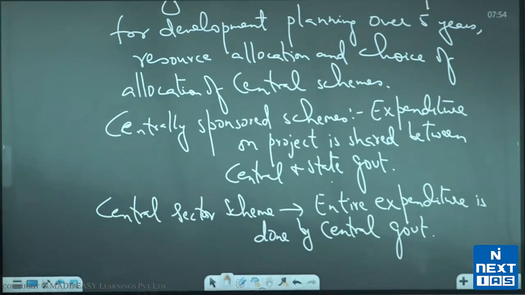The Planning Commission was headed by the Deputy Chairman, and the ex officio head was the Prime Minister of the country, who was considered the Chairman of the Planning Commission. That is how it was established.